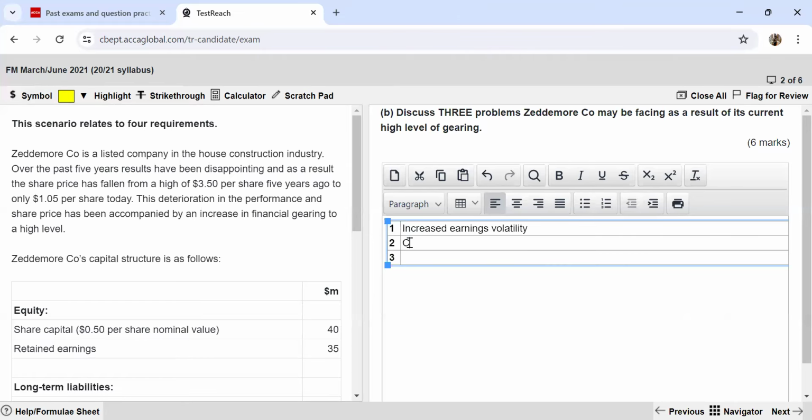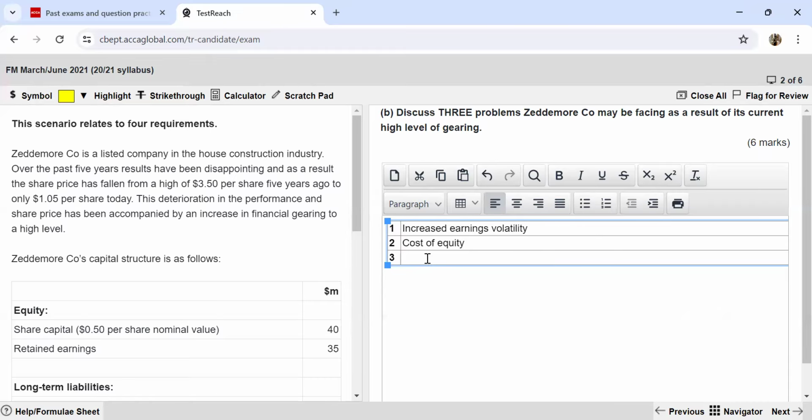Then if you talk about the cost of equity, it is definitely going to go up, because when a company is taking high gearing, the shareholders are exposed to a higher risk, because with debt comes increased financial risk.